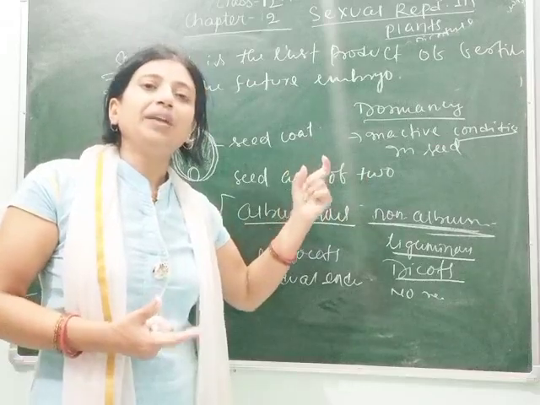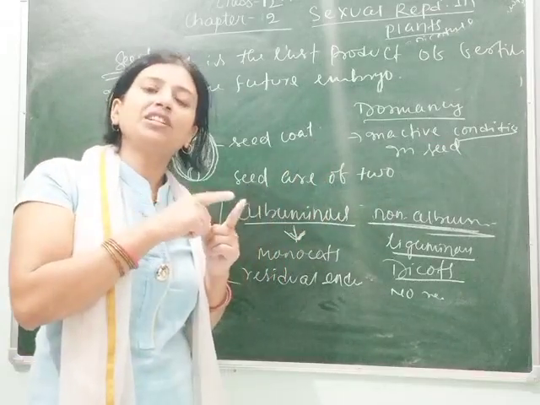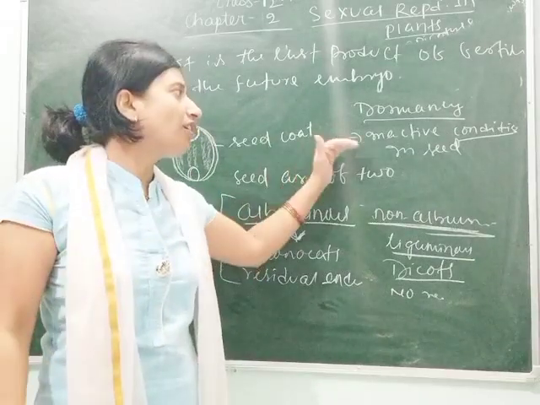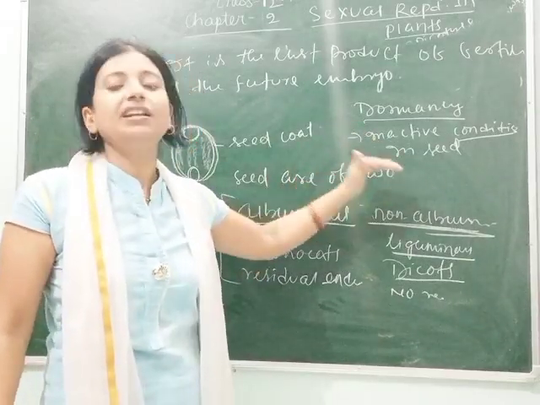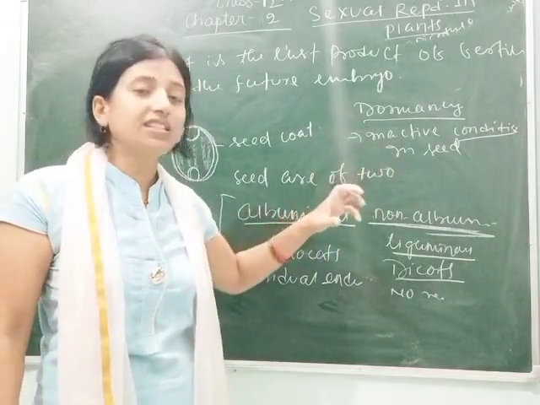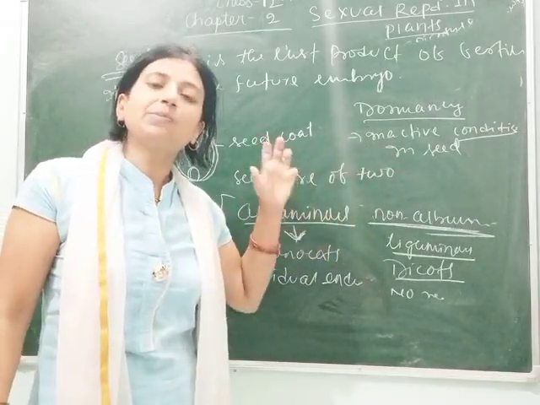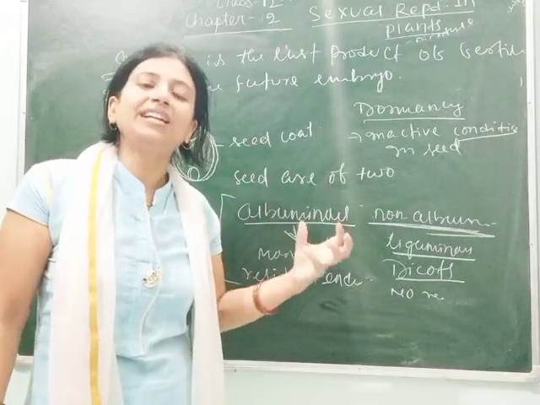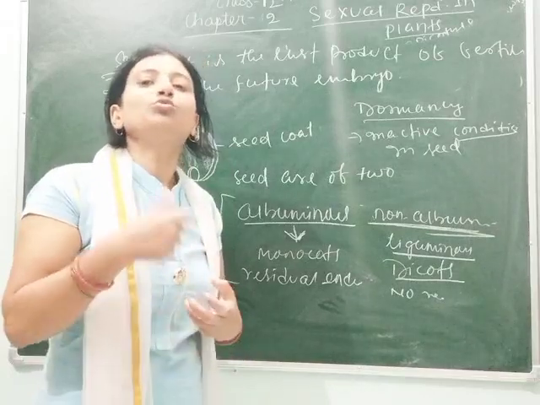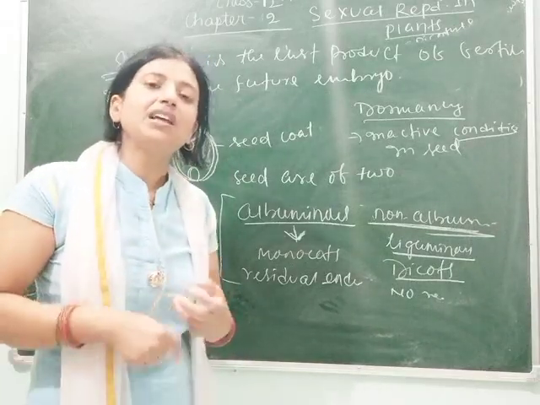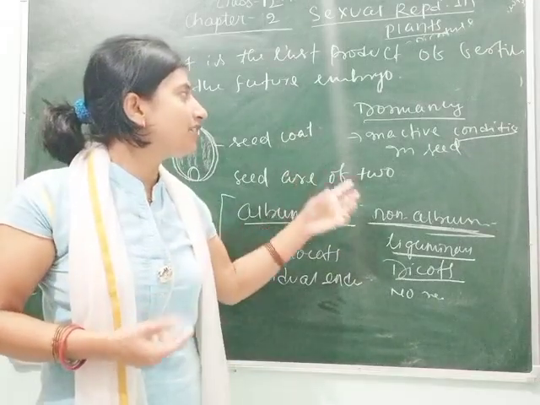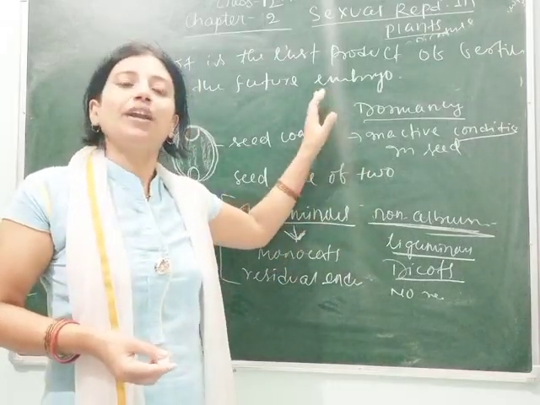So the period after the formation of the seed till its germination is called dormancy. Dormancy is the inactive condition in a seed when no metabolic activity occurs, meaning the seed remains inactive for a long time until it gets the appropriate conditions to go through the process of embryogenesis. When it gets proper temperature and water, it will start germinating. Before this, it is called dormancy.